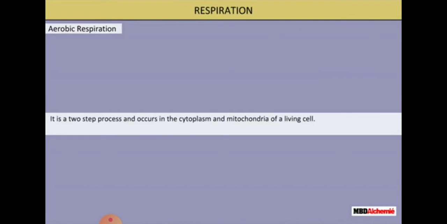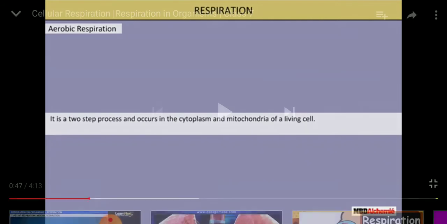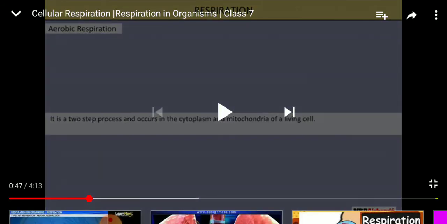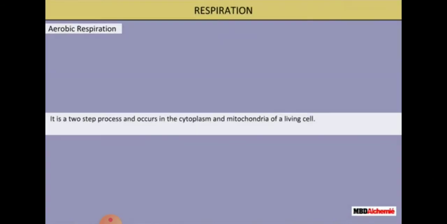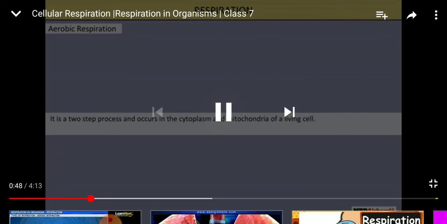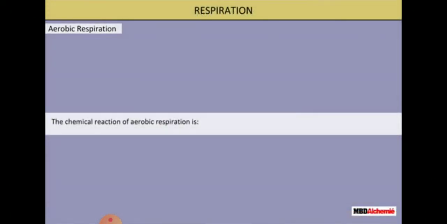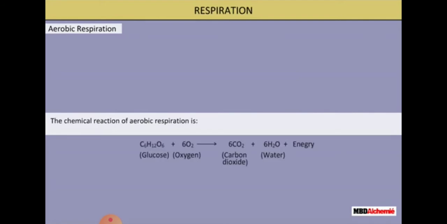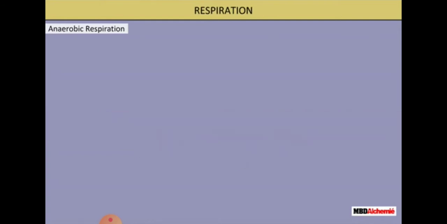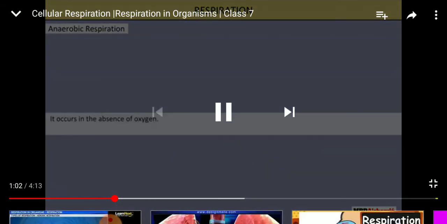Here glucose is oxidized: in the presence of oxygen, glucose plus oxygen gives us carbon dioxide, water and energy.